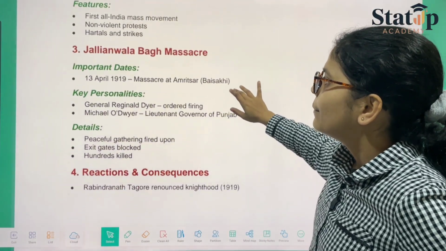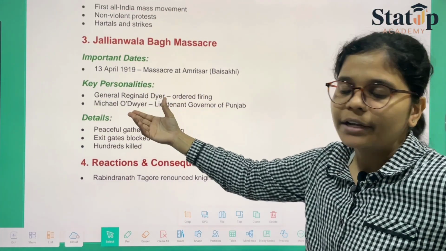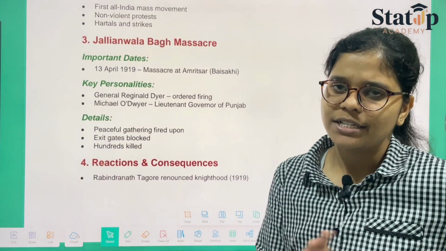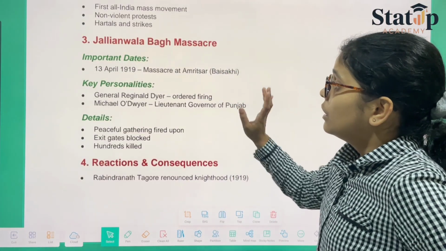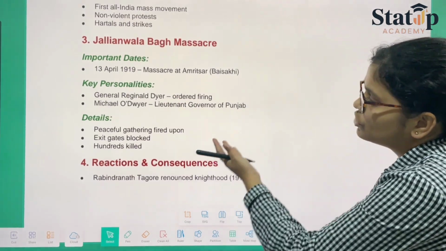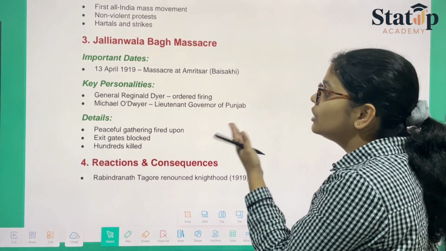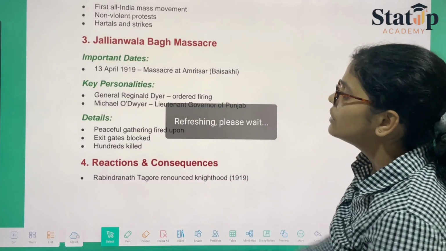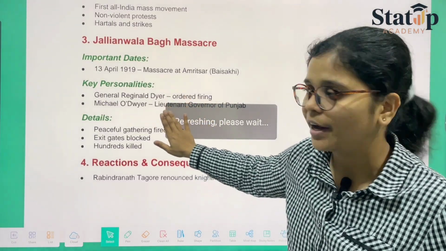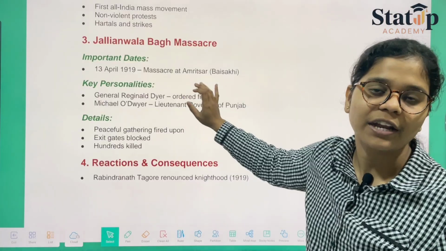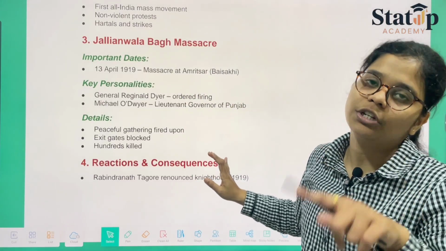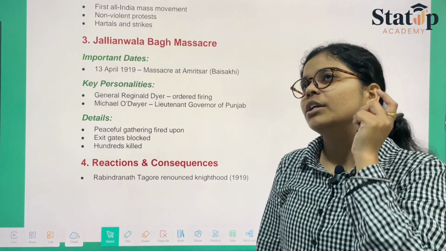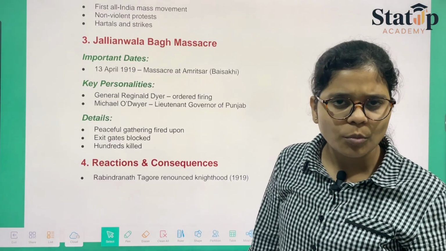Then we have the Jallianwala Bagh massacre. It happened on April 13, 1919, at Amritsar, where people had gathered for Baisakhi. The personalities were General Dyer and Michael O'Dwyer, the Lieutenant Governor of Punjab, who was the one who actually ordered the firing. These two names you need to remember whenever this question comes, and you should write about this. Also, there is one question from the year 2025 that we can discuss tomorrow.